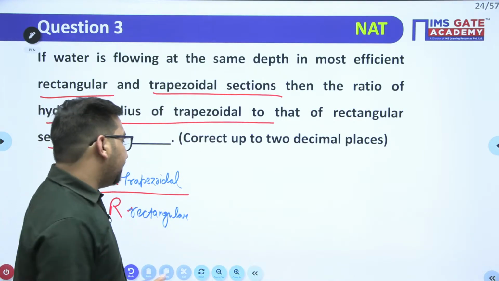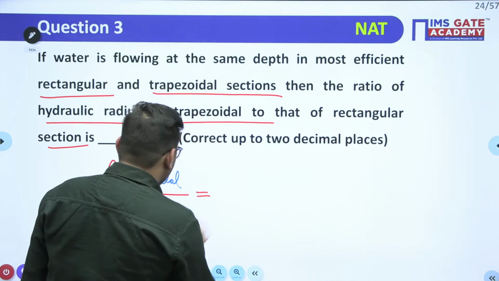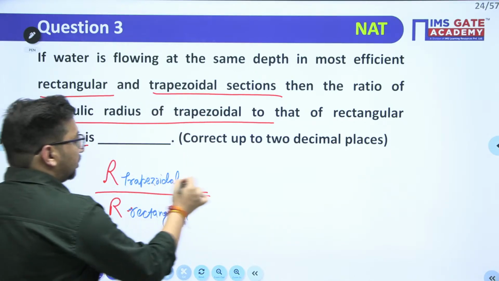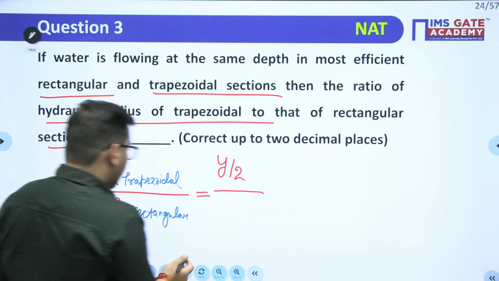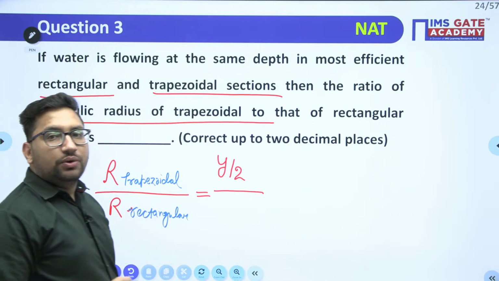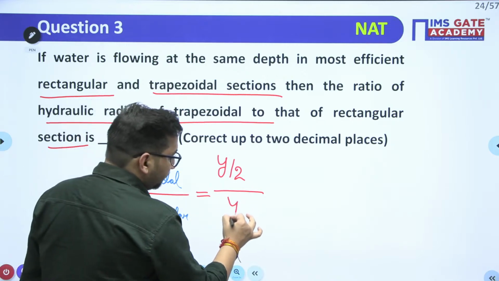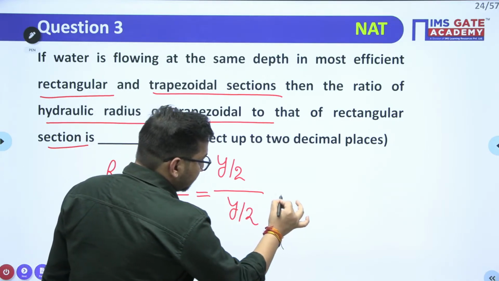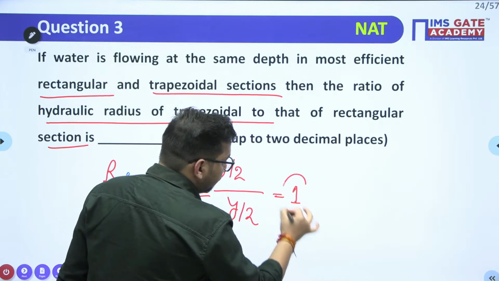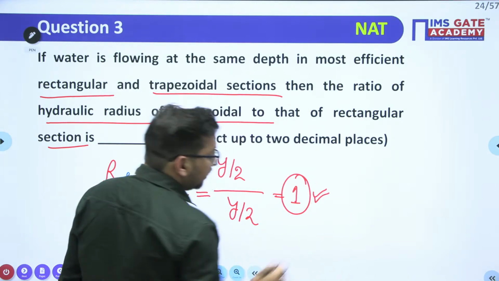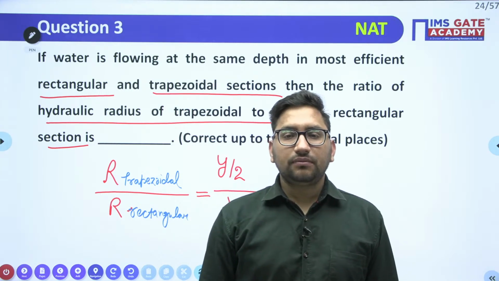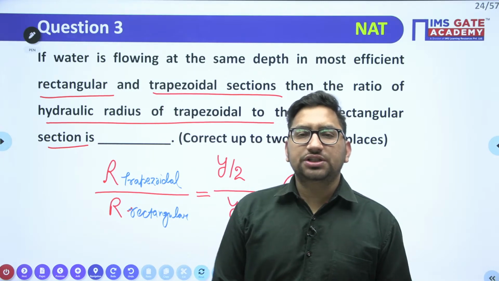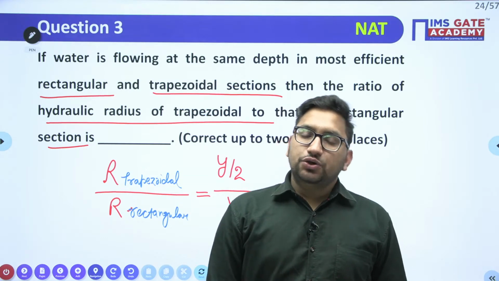Yes, it is going to be equal to 1. Why? As we know, for the most economical trapezoidal channel, this R value is going to be equal to y by 2. For the most efficient rectangular channel also, it is going to be equal to y by 2. So what will this ratio be? This ratio will be 1. I hope it is clear. Right. So these are some types of questions which can be framed from uniform flow.